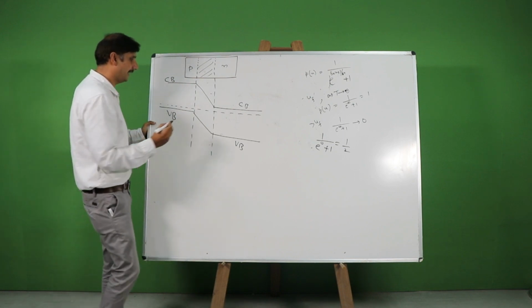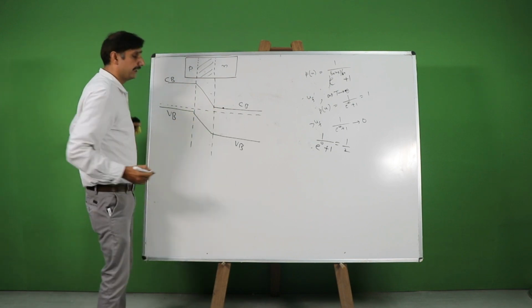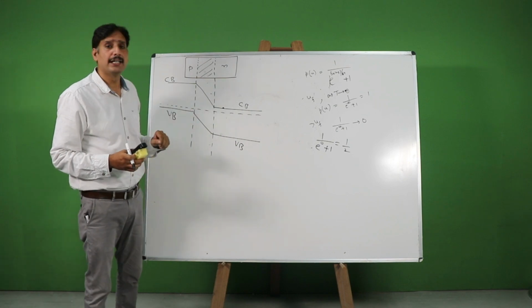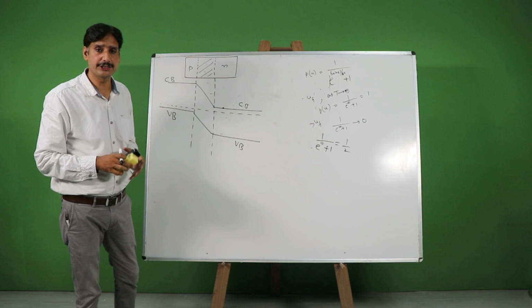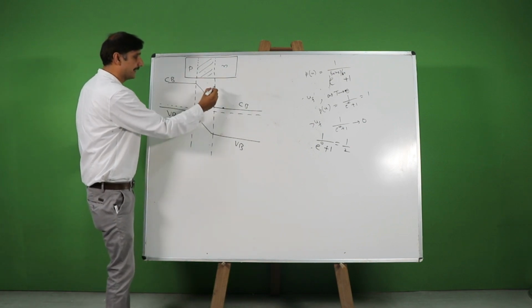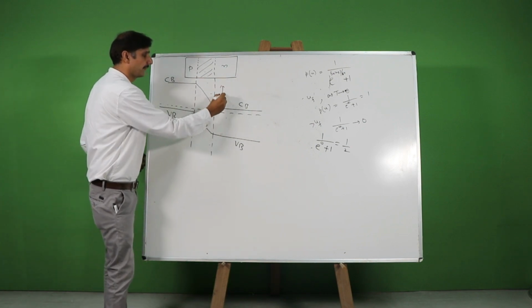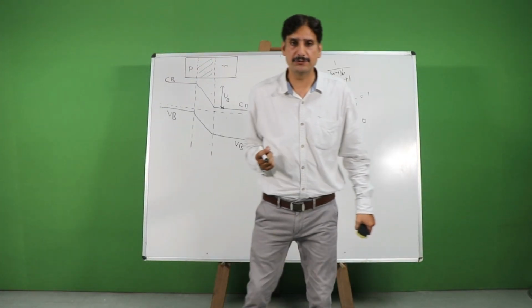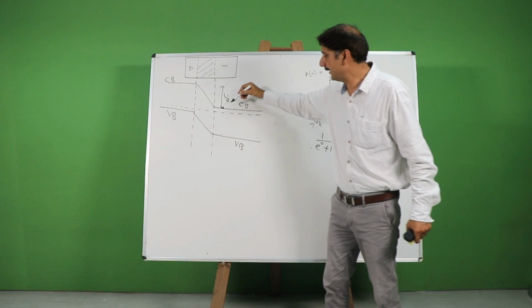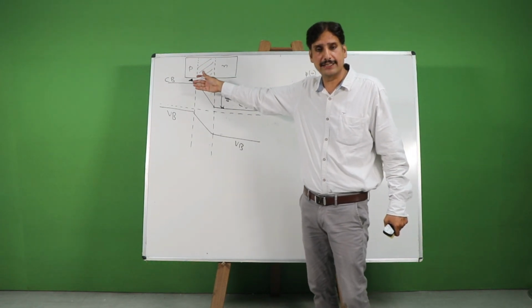Now think of an electron somewhere over here, in the n side, which wishes to cross over to the p side by crossing the depletion region. Now it will have to face a potential barrier. Let's say I define this potential barrier by the voltage VB. What happens if an electron wishes to cross over from the n side to the p side?